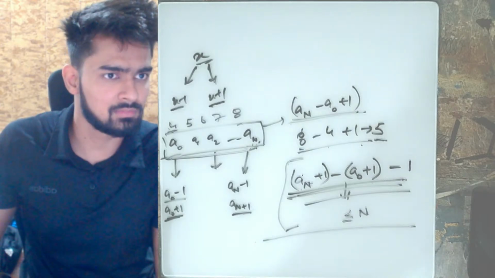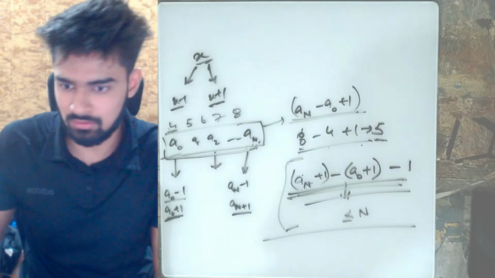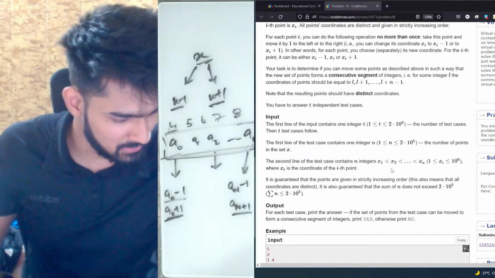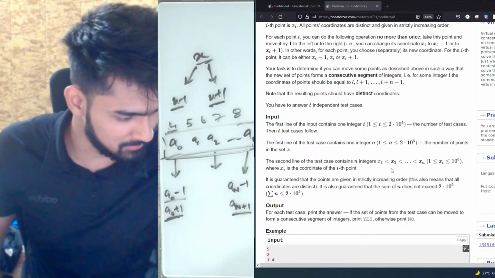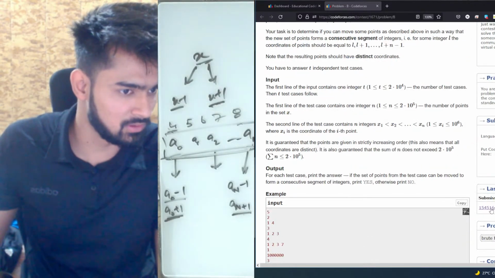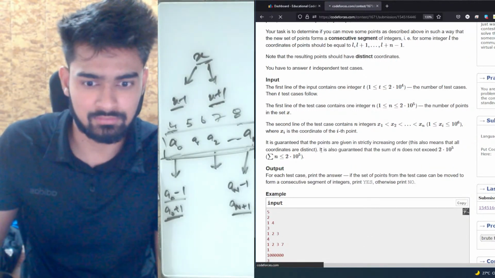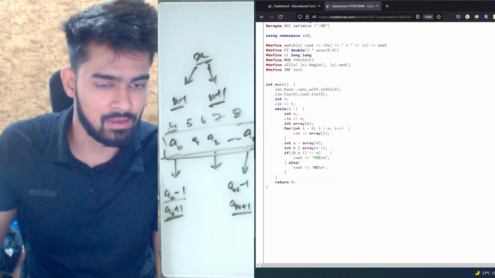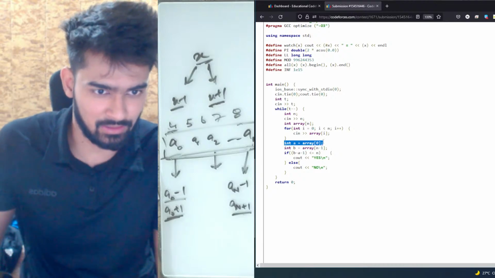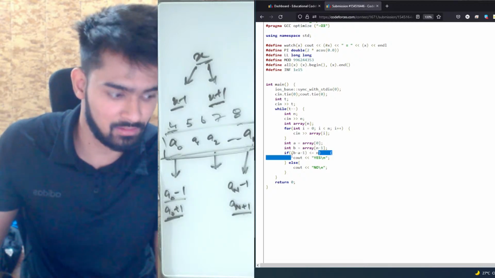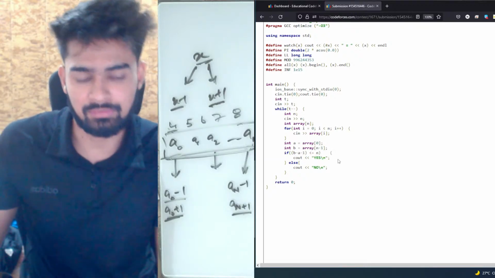Let me even show you the code. If you see, this actually becomes a of n minus a of 0 minus 1. So this is the code. I took the first element, array 0, as my a, and array of n minus 1 as my b. Now if b minus a minus 1 is less than or equal to n, then only my answer is possible.